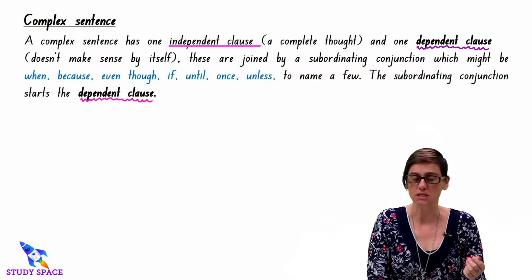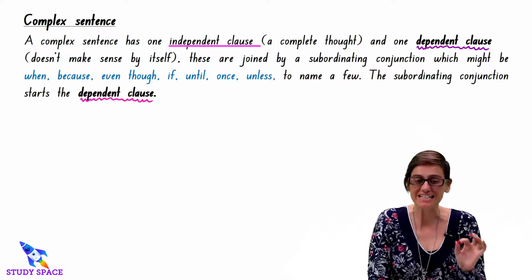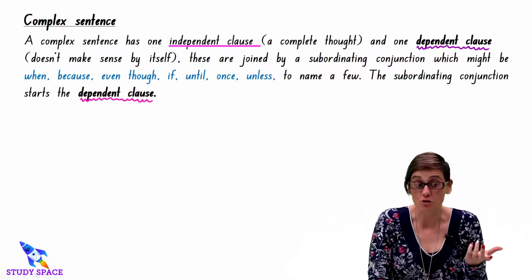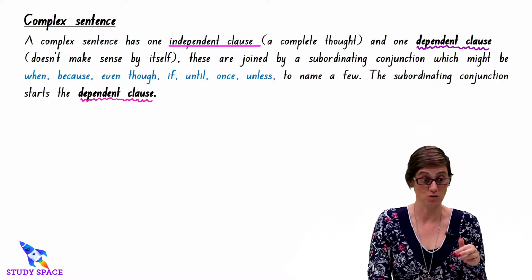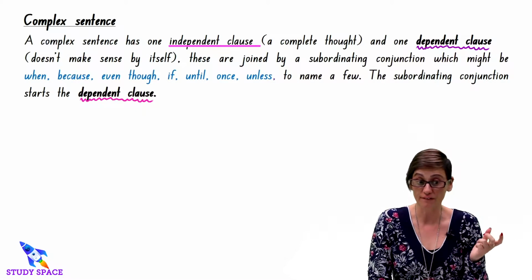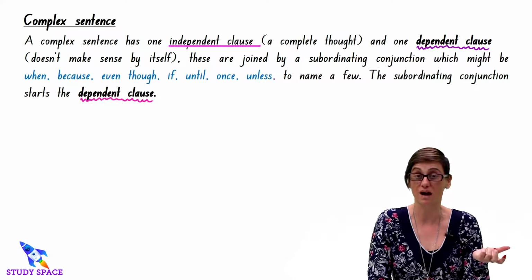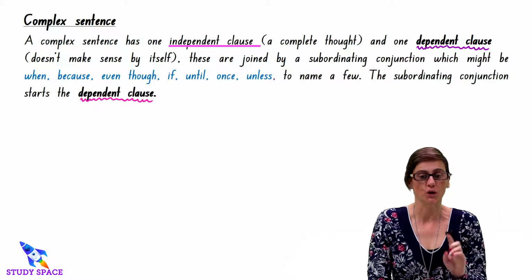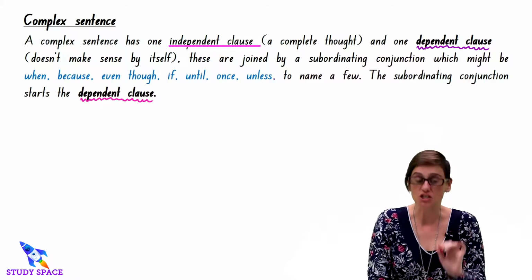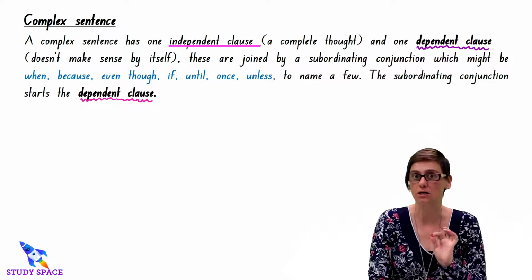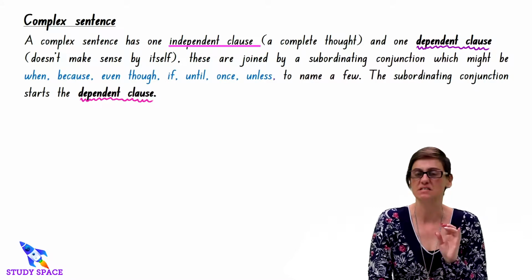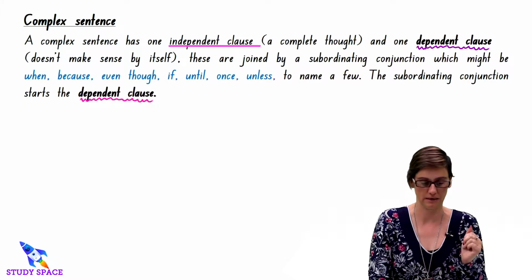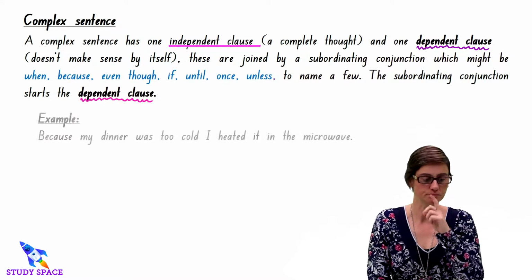These are joined by a subordinating conjunction, which could be words like when, because, even though, if, until, once, unless, just to name a few. That's not all of them. The subordinating conjunction starts the dependent clause, okay? So remember, the dependent clause doesn't make sense by itself. It needs more information to make sense, okay? Let's have a look at an example.